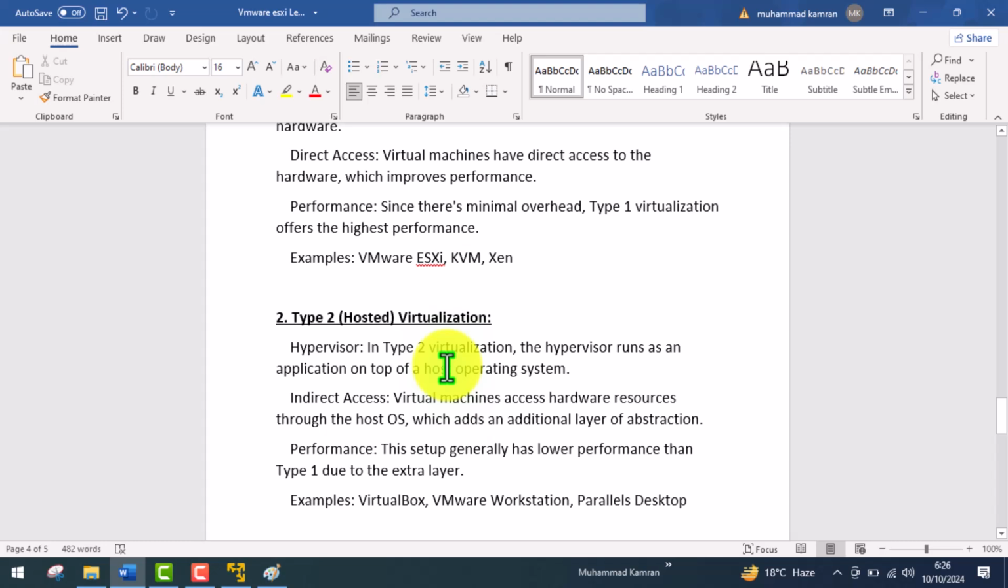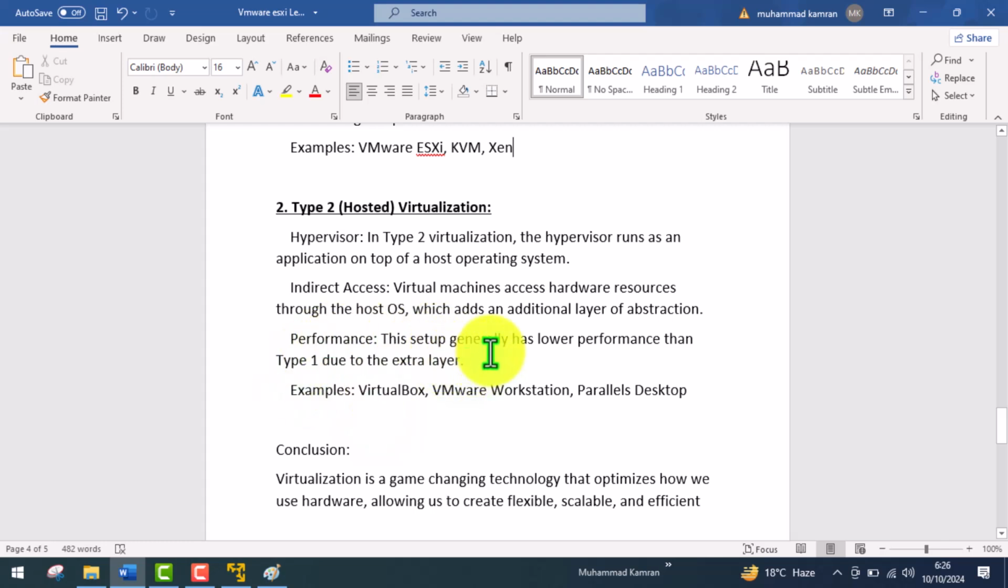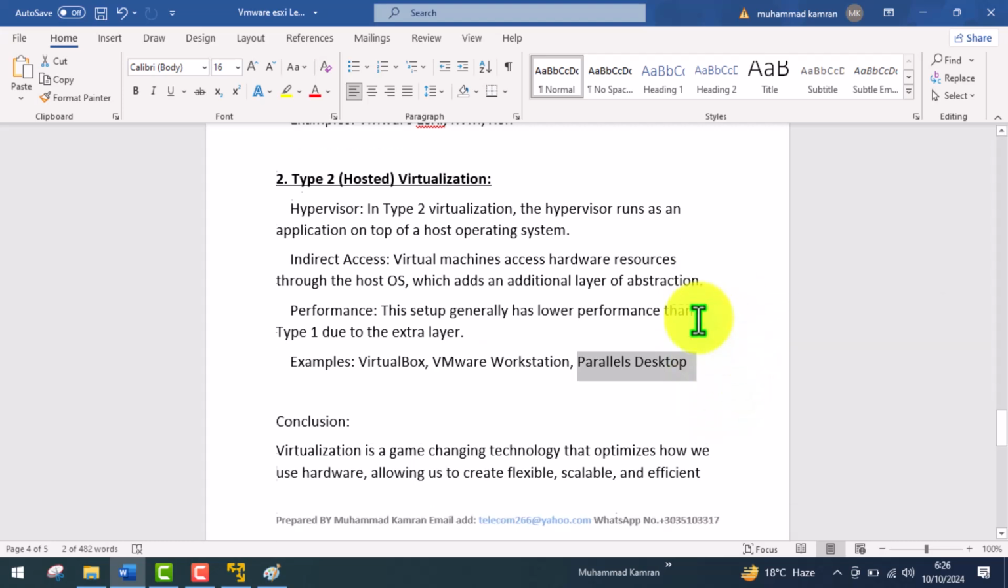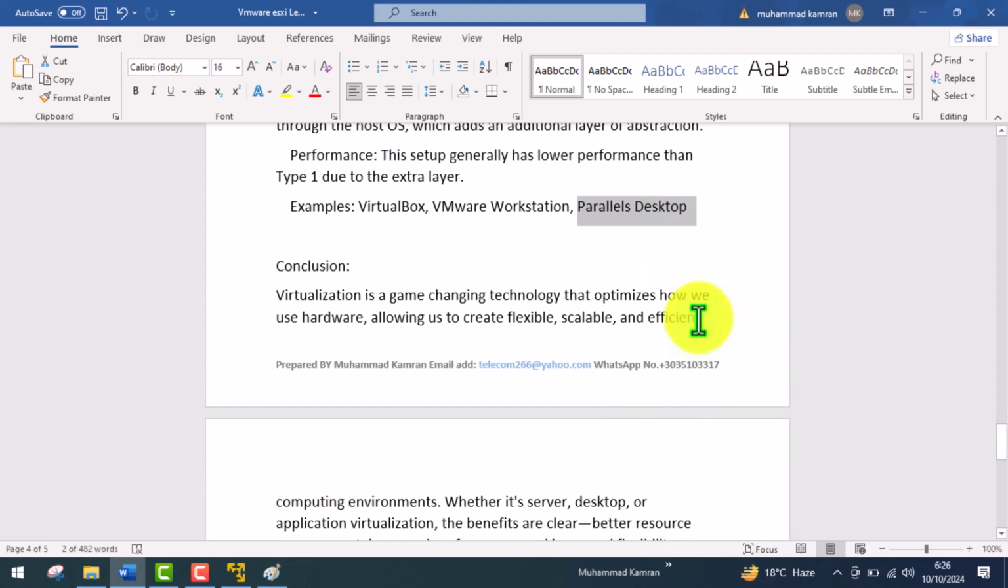In type 2 virtualization, the hypervisor runs as an application on top of the host operating system. My Windows 10 is called the host operating system. Virtual machines access hardware resources through the host OS, which adds an additional layer of abstraction. This setup generally has lower performance than type 1 due to the extra layer. Examples of type 2 hypervisor: VirtualBox, VMware Workstation, and Parallels Desktop.